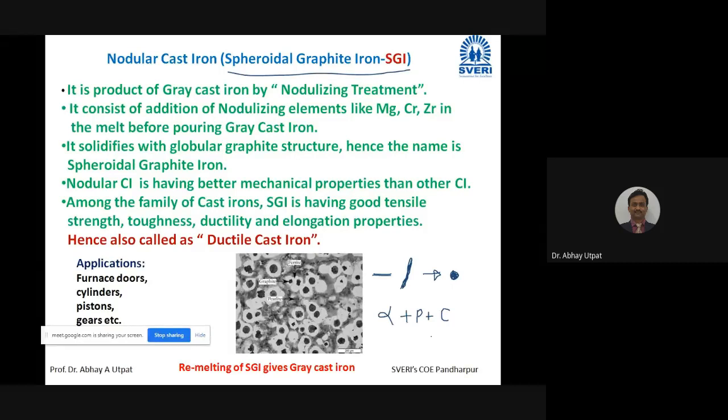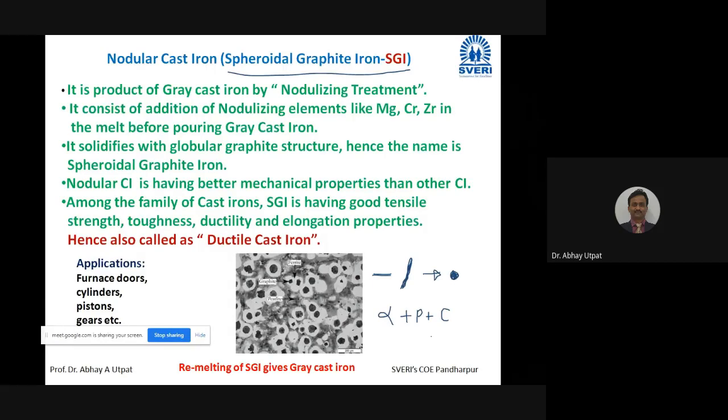Now what are the characteristics? It solidifies with globular graphite structure, hence the name that I told. Nodular cast iron is having better mechanical properties than any of the other cast irons. In the family of cast irons, SG iron is having good tensile strength, toughness, ductility, and elongation properties. And hence it is also called as ductile cast iron.